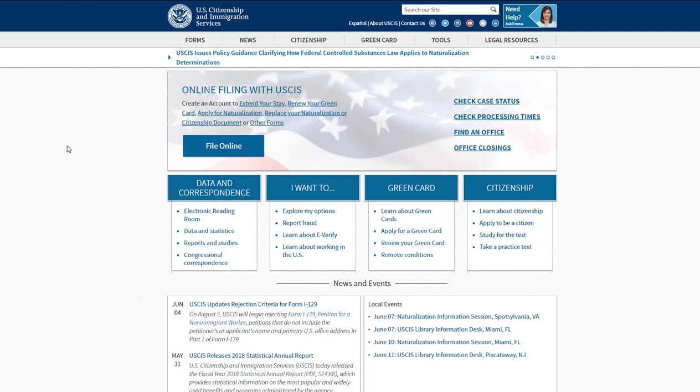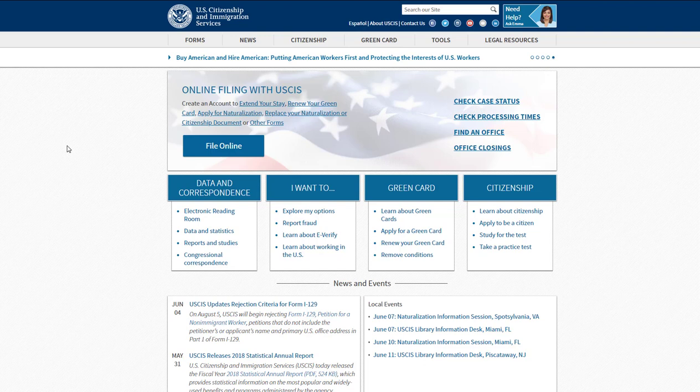Before we start, let me just say I am not an attorney. I'm not an immigration attorney. This is not legal advice in any way. If you want to work with an attorney, I definitely have no recommendations against that. But this particular application for naturalization is definitely something that you can do yourself. It's not that hard to do.